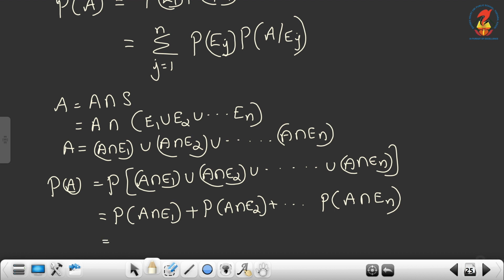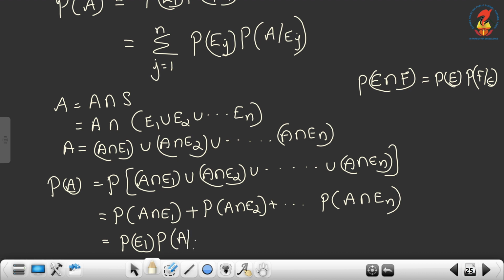Here we use the multiplication theorem on probability. P of A given B, or P of E intersection F, we can write as P of E into P of F given E. Isn't it? That result we have to apply here, but in the opposite order: E1 first and A second. So P of E1 into P of A given E1.